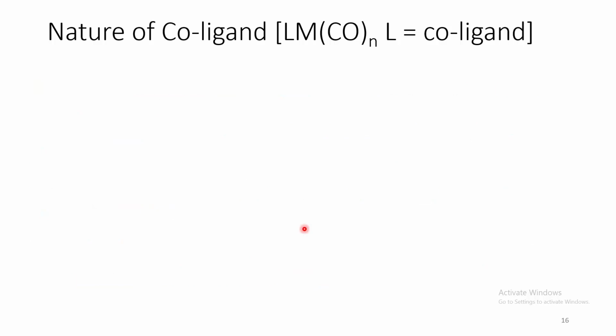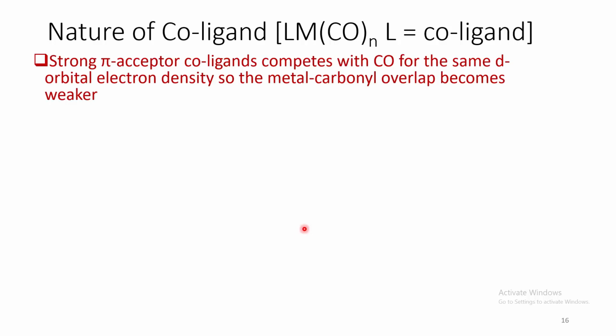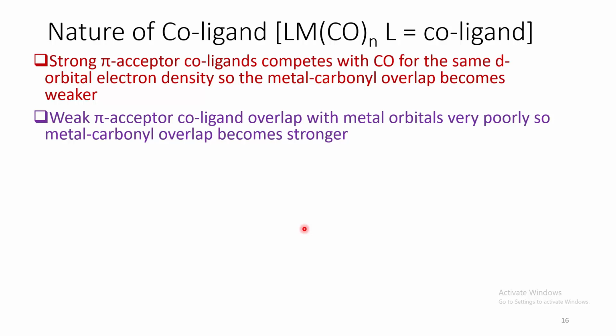Let us see this in terms of orbital overlap. Now, strong pi acceptor co-ligands compete with carbonyl for the same d orbital electron density. So, metal carbonyl overlap becomes weaker. Whereas, weak pi acceptor co-ligands cannot overlap metal orbitals very effectively. That allows the metal to overlap with carbonyl in a much stronger manner.